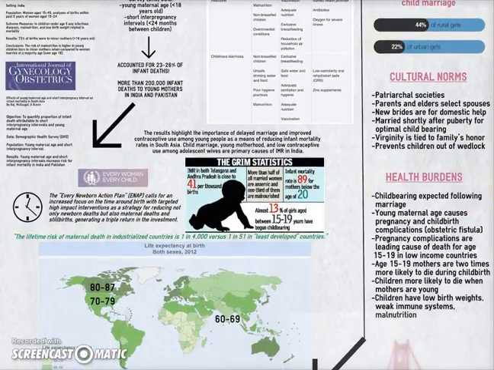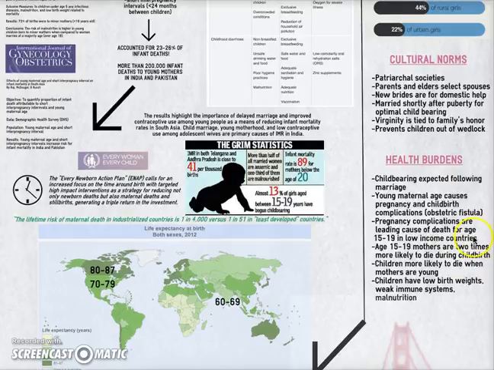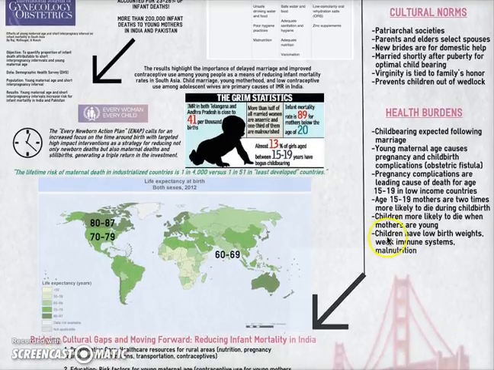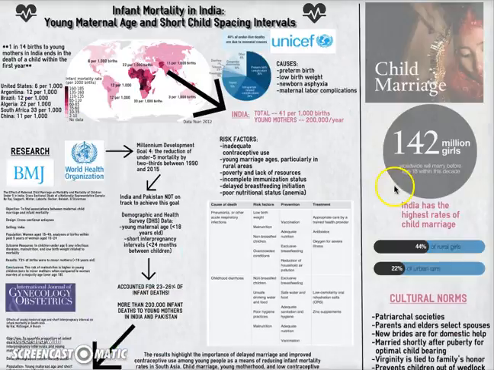However, the health burdens are extensive. Childbearing is expected following marriage, and these young maternal ages cause extensive pregnancy and childbirth complications, which are the leading cause of death for girls aged 15 to 19 in low-income countries. These young mothers are twice as likely to die during childbirth, and children are also more likely to die when the mothers are young. If the children are born, they have low birth weights, weak immune systems, and are often malnourished, which is why India has one of the higher rates of infant mortality in the first year of life.